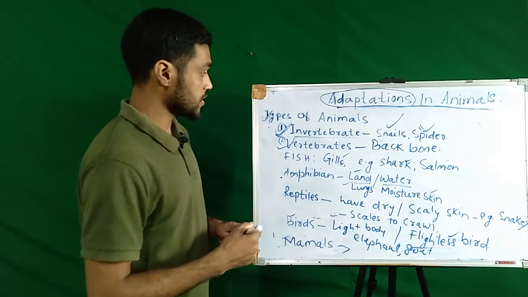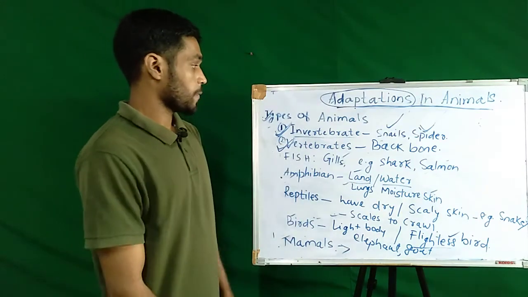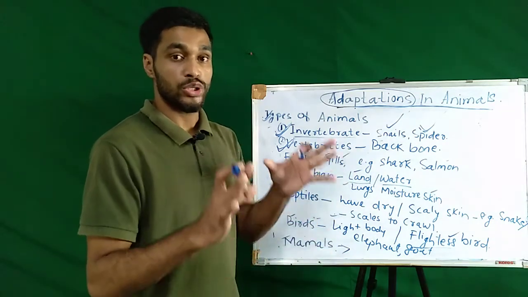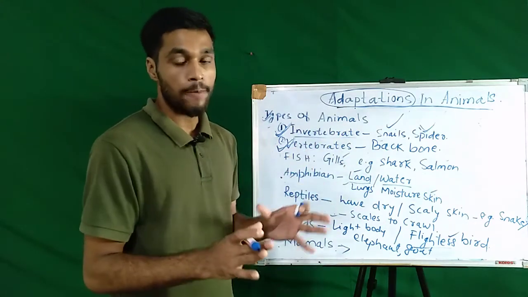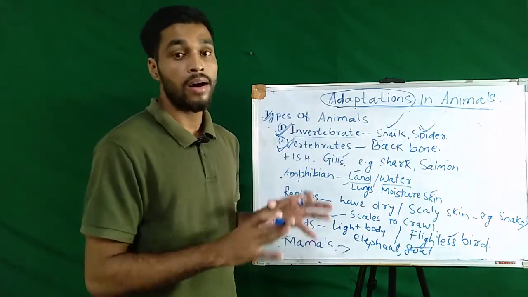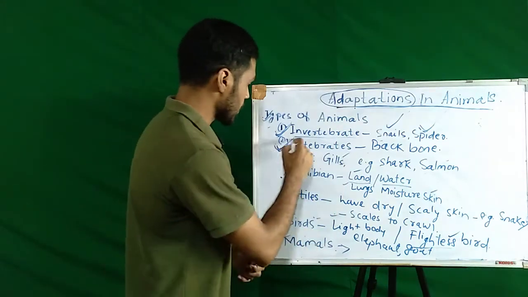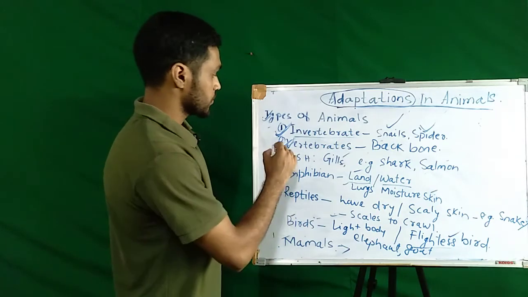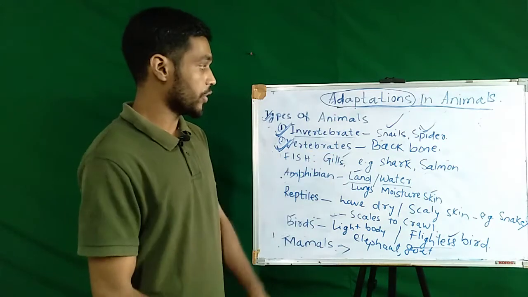And there are vertebrate animals. What are vertebrate animals? Animals that do have a backbone. The animals that have a backbone are called vertebrate animals, and vertebrate animals are having a backbone in them.